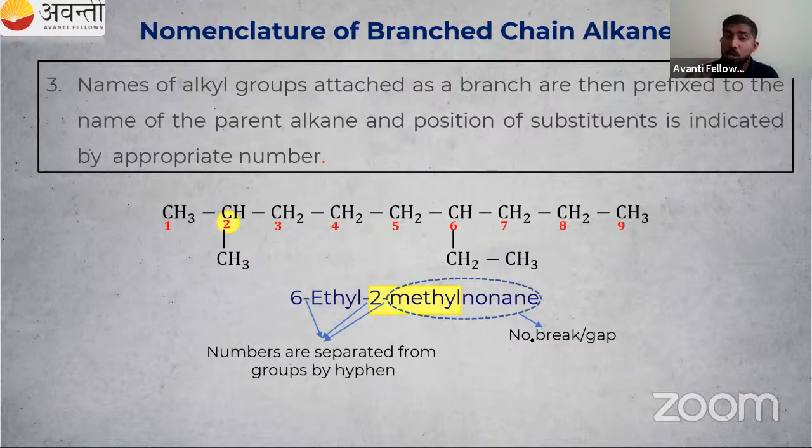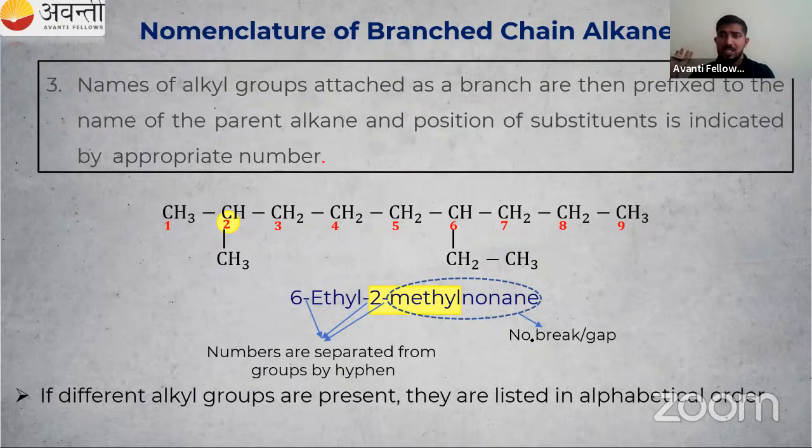In the options you will get, but in CBSE exams, you have to write the name of the organic compound, so you have to write it correctly. Good. I hope up to this it is clear. One more point: if there are different alkyl groups, that is ethyl and methyl, you have to go for alphabetical order.